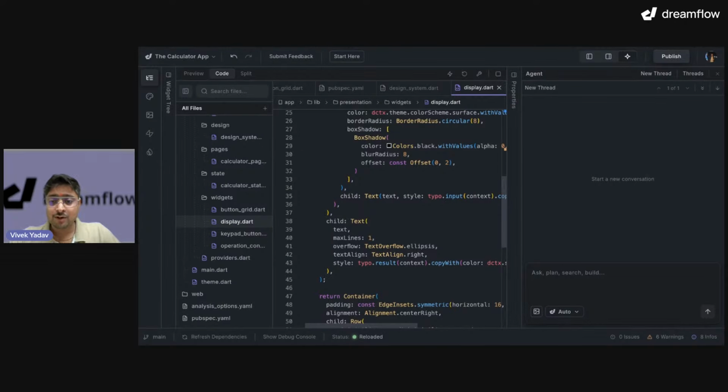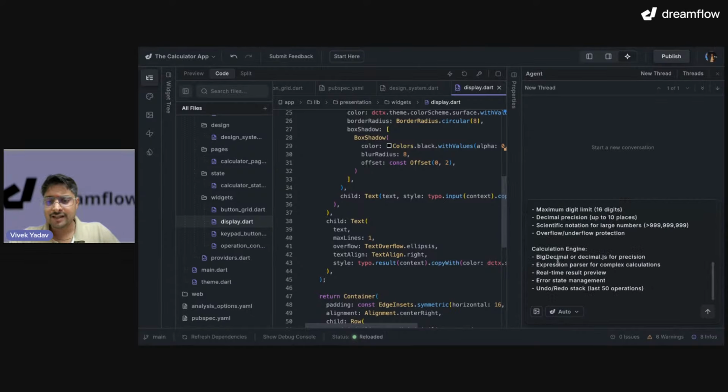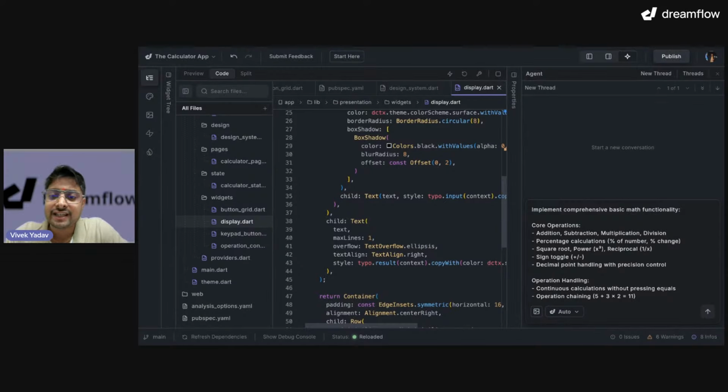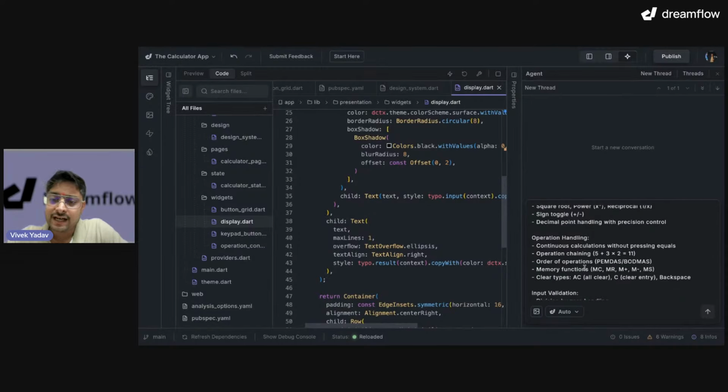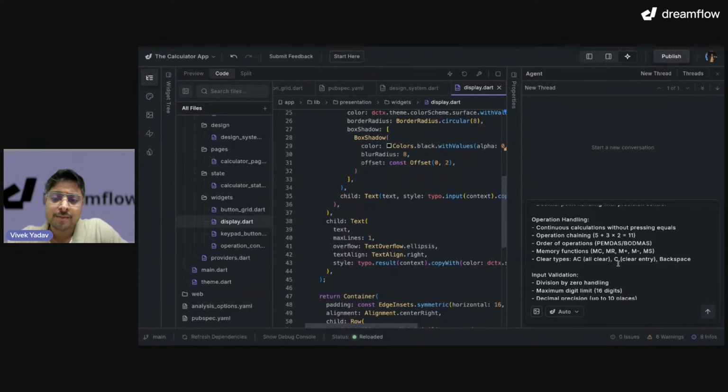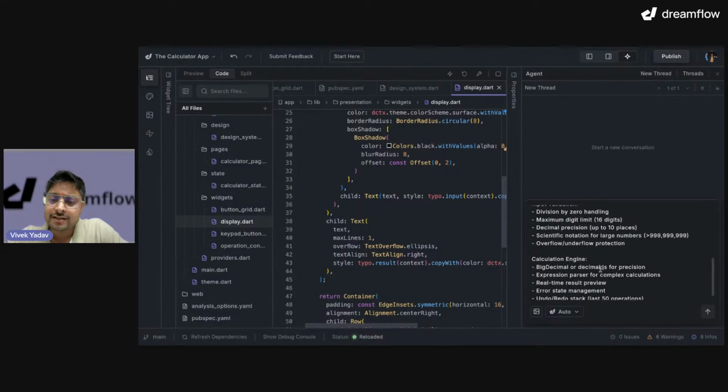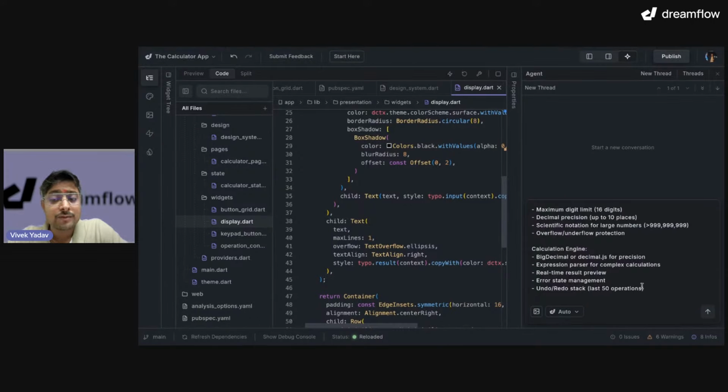And I have my prompts available with me. Let's do one thing. This time, let's read out our prompt. So I'm saying implement a comprehensive basic math functionality. Core operations: addition, subtraction, multiplication, percentage, square root, sign toggle, decimal, operation handling. I've also given information on operation handling, input validation, calculation engine, and some information on how the calculation engine should work.